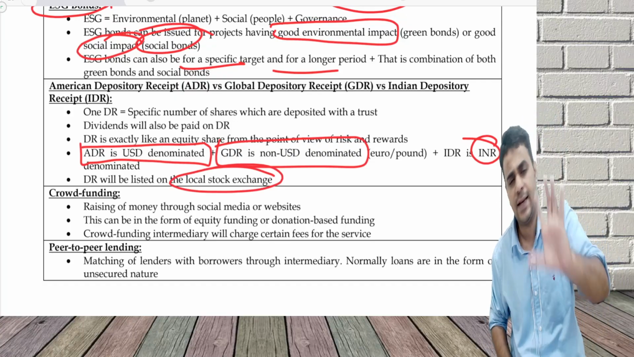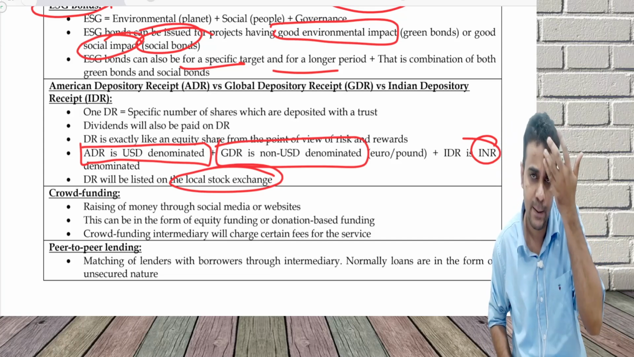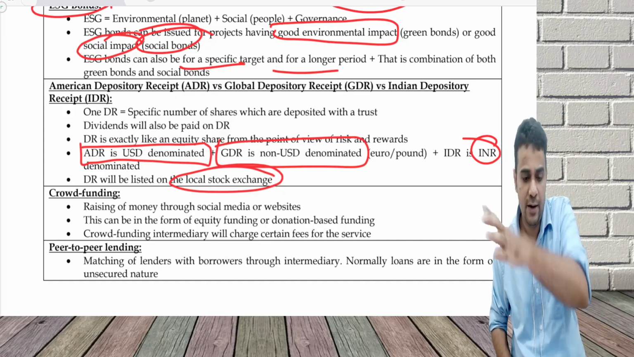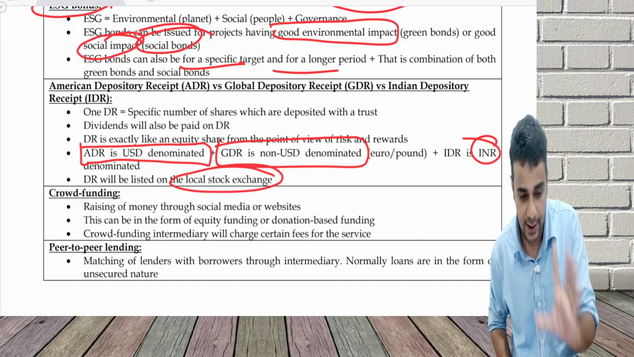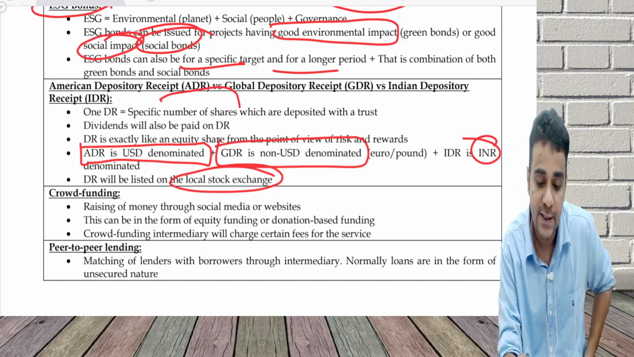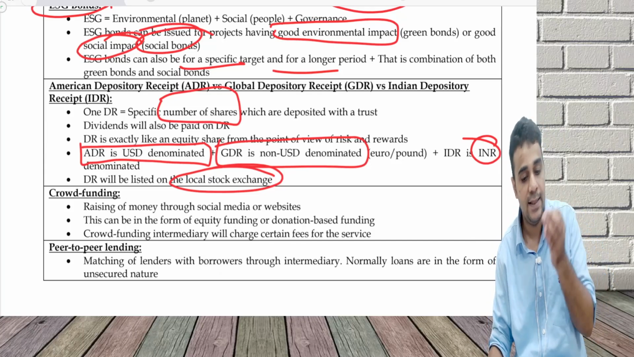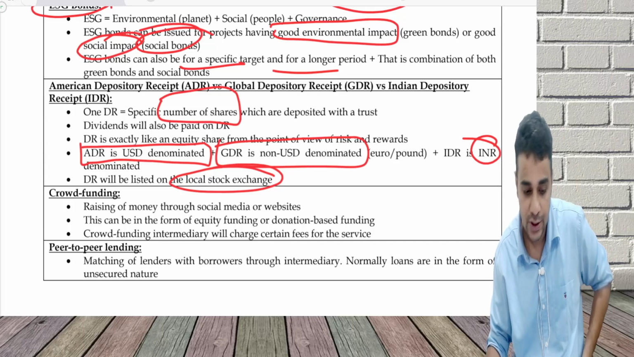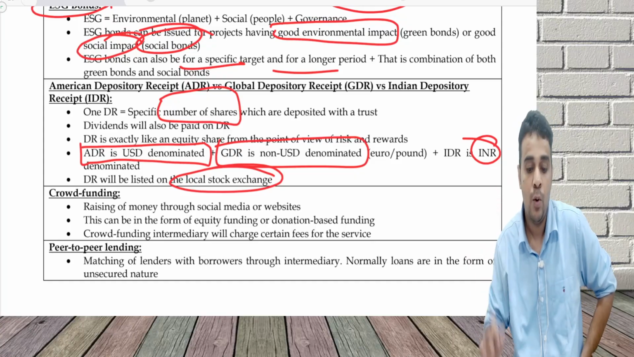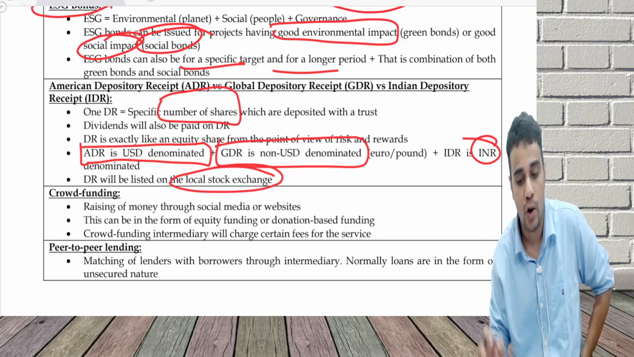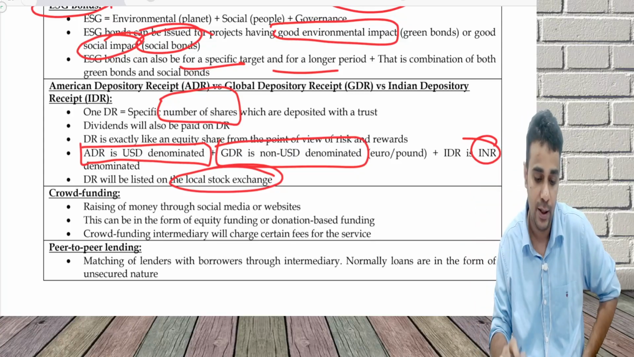It is more or less like an equity share. If the share price in the equity market goes up, the depository receipt price will go up. You pay dividend here. Voting rights may not be there. So ADR, GDR or IDR is exactly the same. 1 DR is equal to a specific number of shares which are deposited with a custodian bank or a trust. Dividends will be paid. ADR means American depository receipt, US dollar denominated. Global depository receipt is non-US dollar, could be Euro, Pound, Yen, some other currency. IDR is INR denominated.